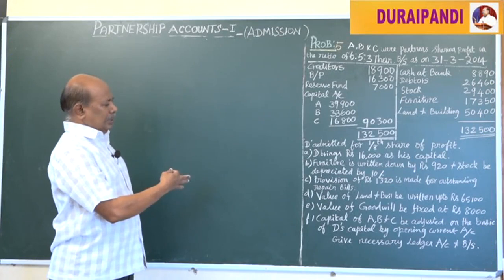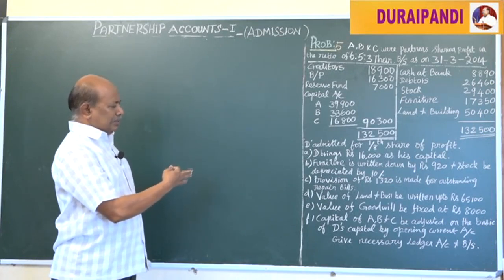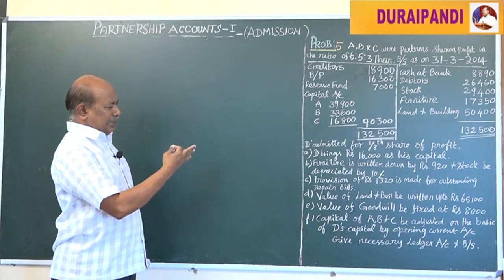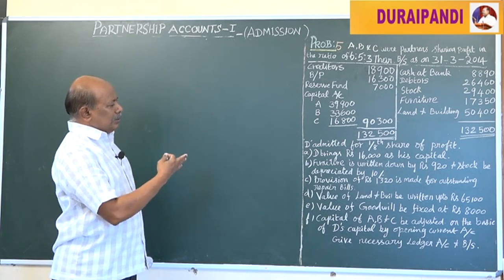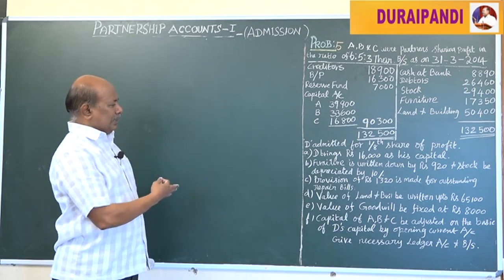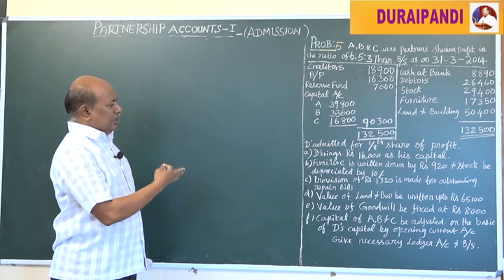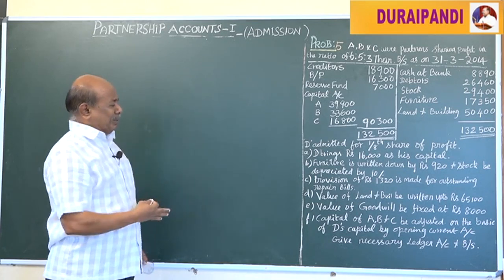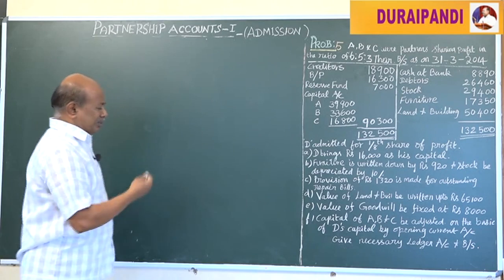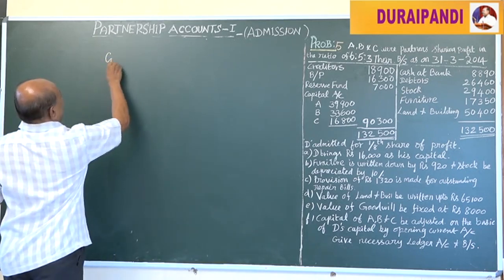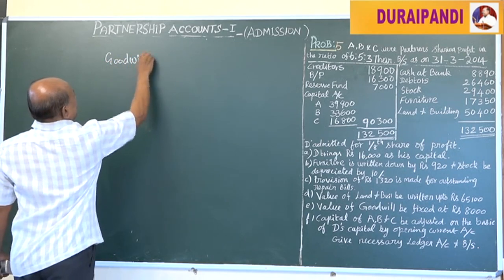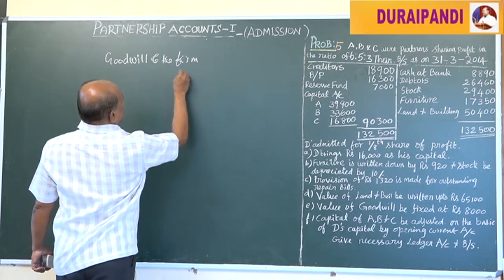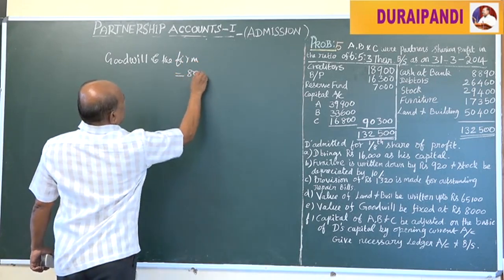Next we have to see the calculation of goodwill, that means treatment of goodwill. Here the value of the goodwill of the firm is fixed at rupees 8,000. How? Now D is admitted for 1/8 share. D's share of goodwill should be shared by A, B and C in their respective old profit sharing ratio. Now goodwill of the firm is equal to 8,000.